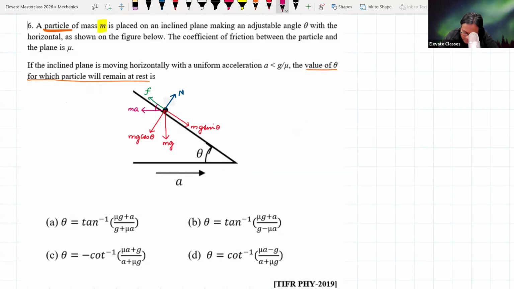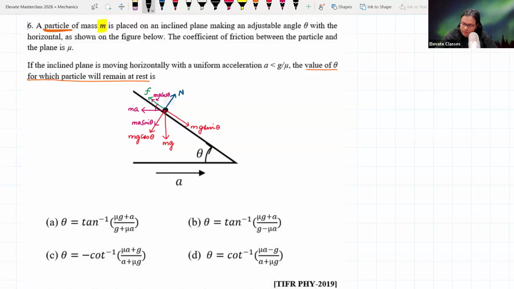So if I resolve it properly, इधर क्या होगा? ma sin theta, और इधर क्या होगा? ma cos theta. ठीक है? Okay, now we are done. ठीक है?